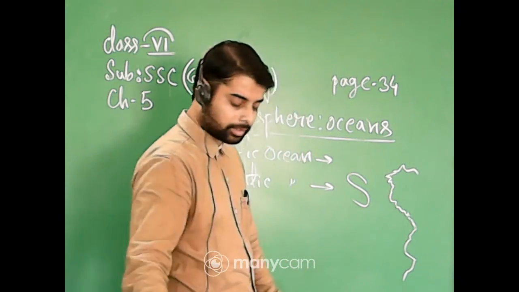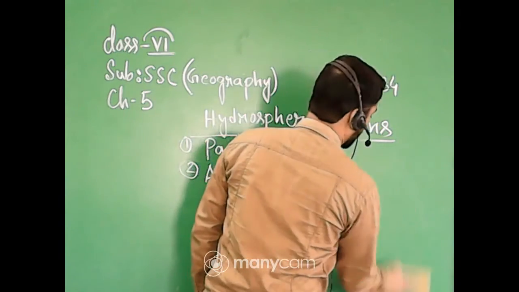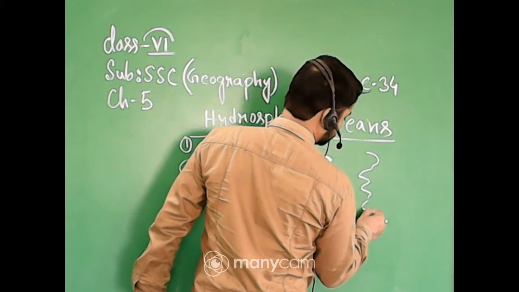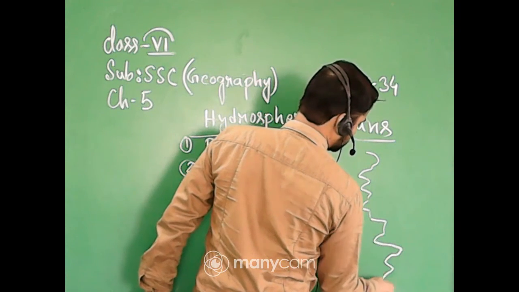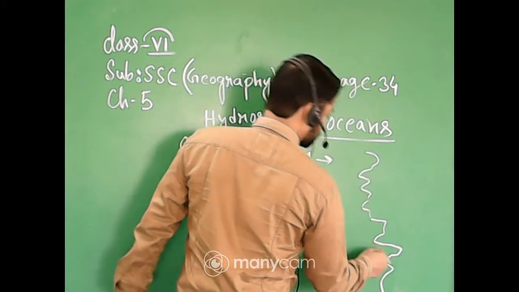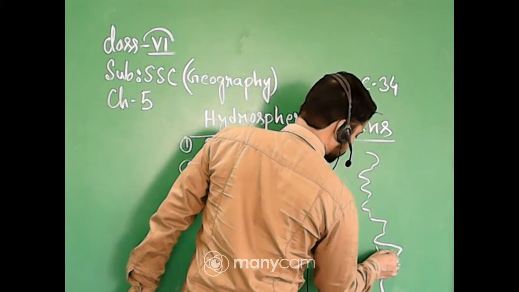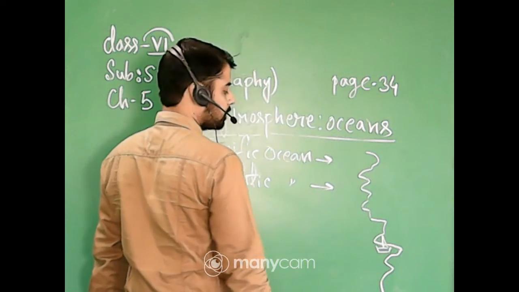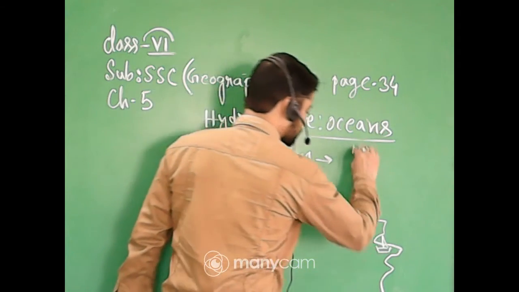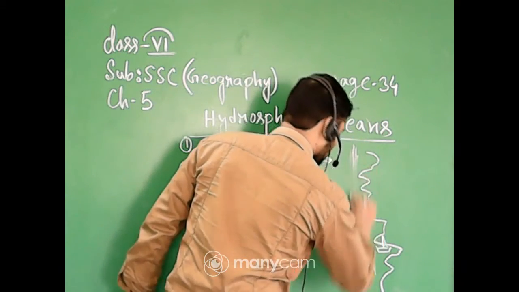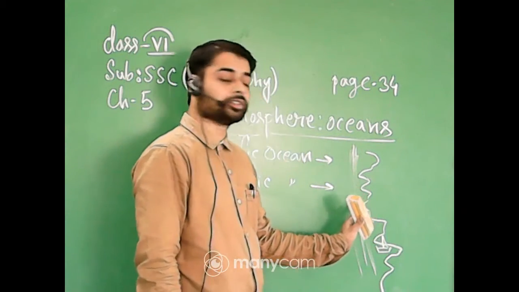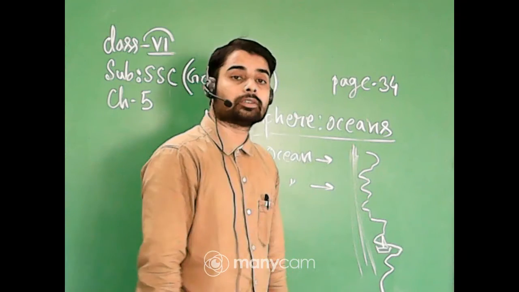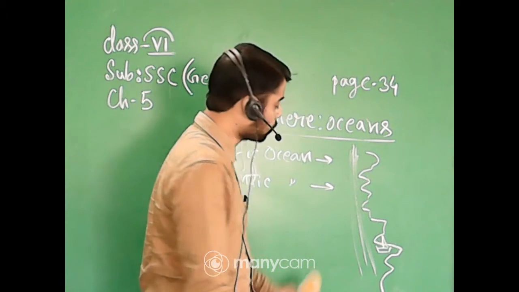Listen to how this indented coastline is useful. Suppose a harbor is situated there and ships are placed inside this natural harbor, and a storm is passing through the indented coastline. Then what happened?